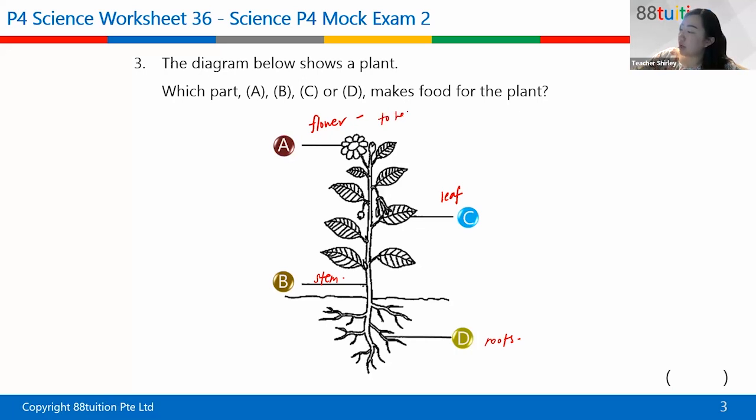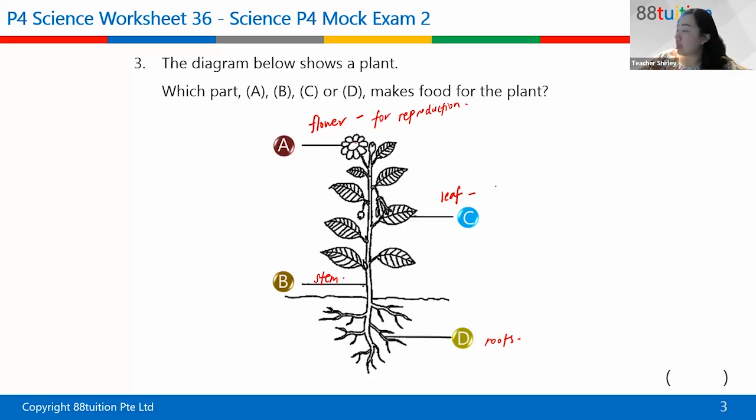So then we need to know the function of the flowers. The function of the flowers is to help the plant. I'll just write in short. It's basically for reproduction. Why for reproduction? Because the pollen grains from one flower will land on this flower and then it will pollinate the flower. And when it pollinates the flower, the pollen grain will go in to fertilize the female part of the flower, and eventually it will become fruits and seeds, which will then be dispersed further away from the parent plant. That's when more plants start to grow. So in this case, the flower is for reproduction mainly, and you're going to learn more about reproduction in plants when you're in primary 5, not now.